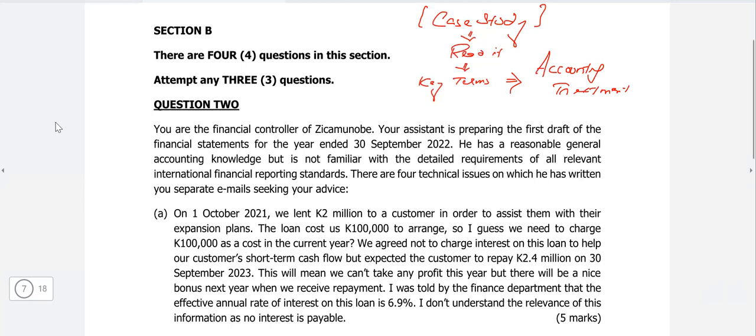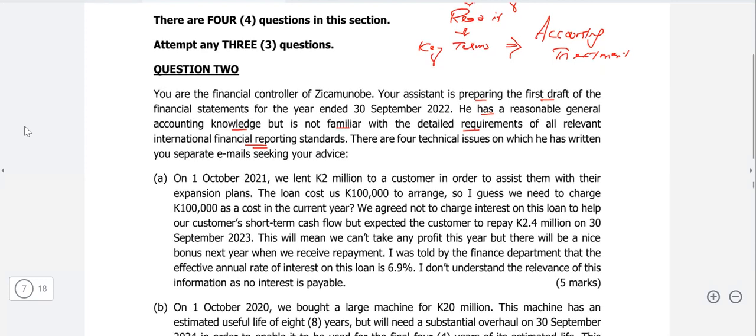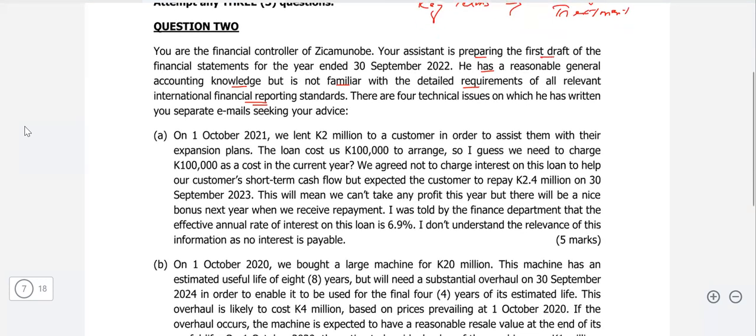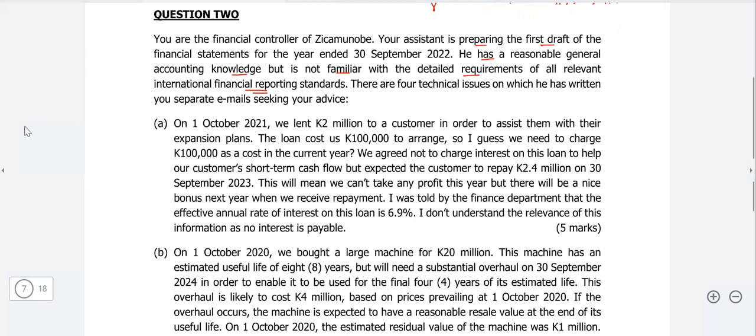So you are the financial controller. Your assistant is preparing the first draft of the financial statements. He has a reasonable general accounting knowledge, but is not familiar with the detailed requirements of all relevant international financial reporting standards. So you are the one to guide them. There are 4 technical issues on which he has written you separate emails seeking your advice. This is part A. And remember what I said, you need to read the case study, being focused and attentive, identify the key terms in it, and then bring the accounting treatment to your mind.